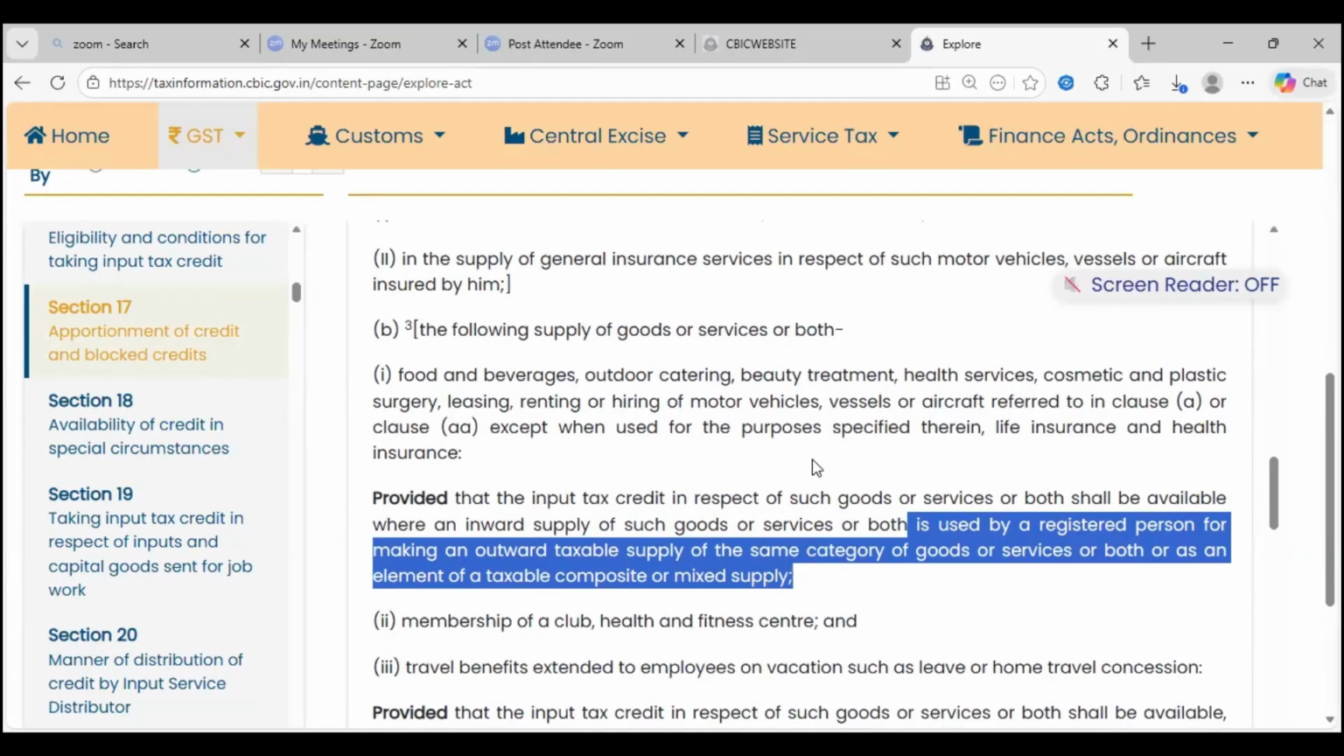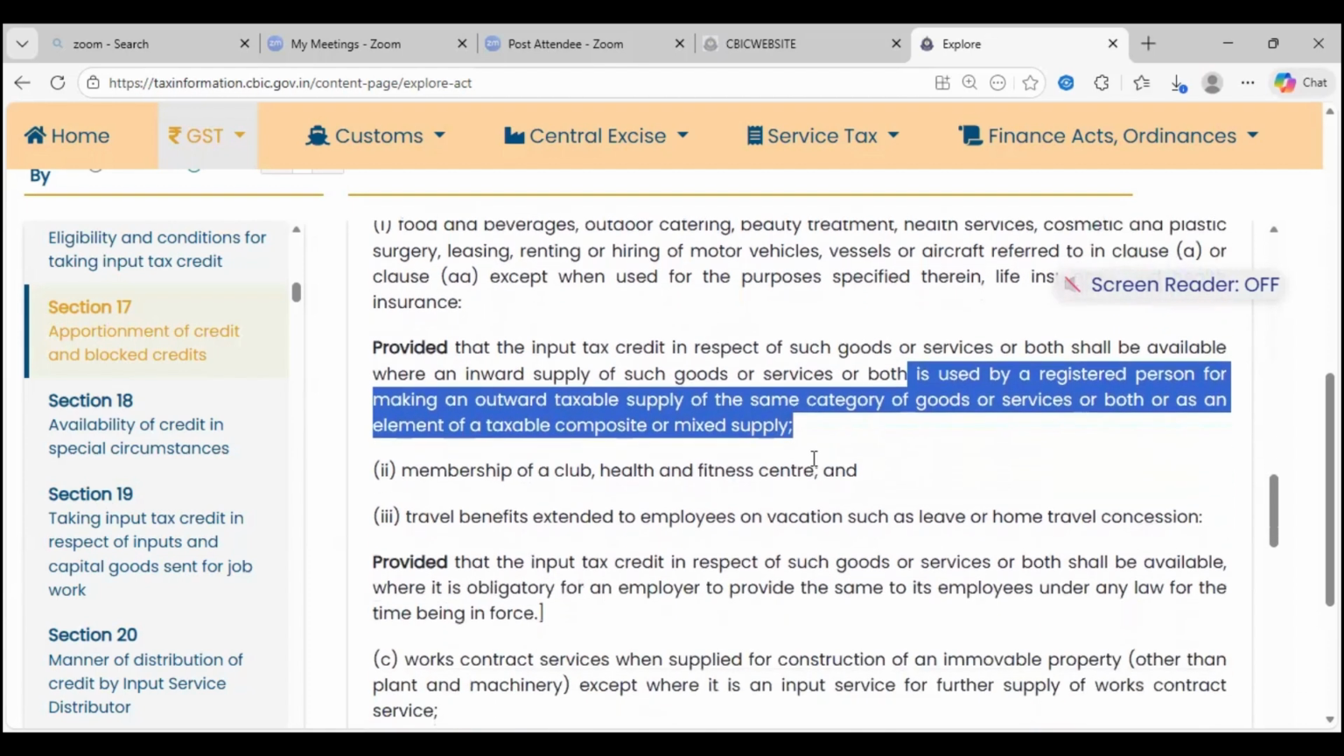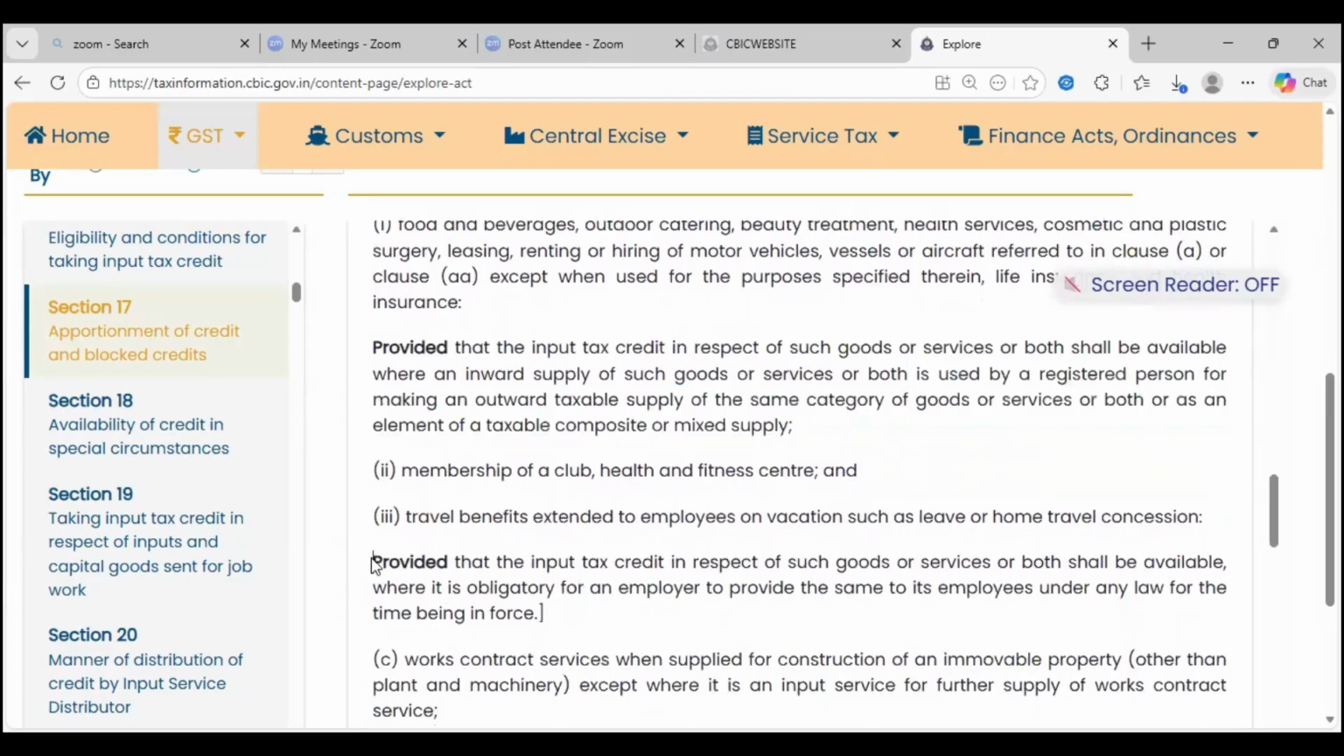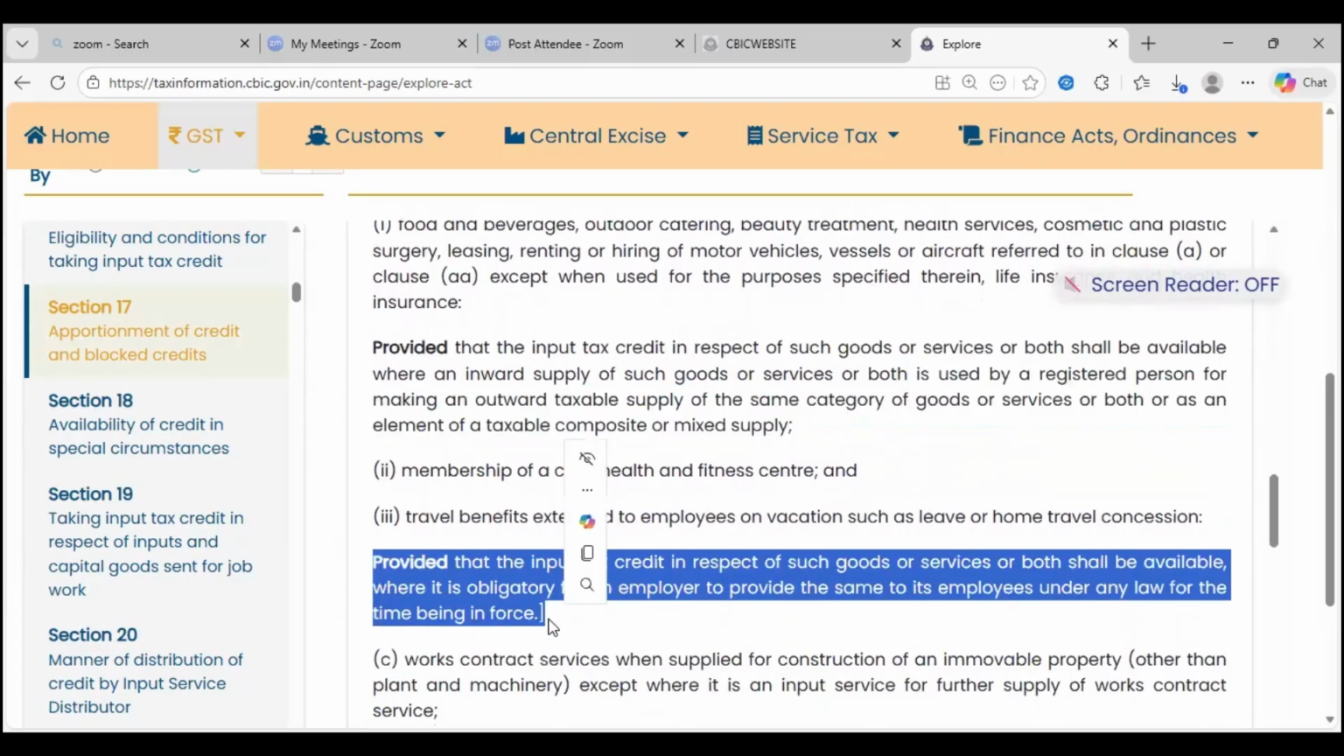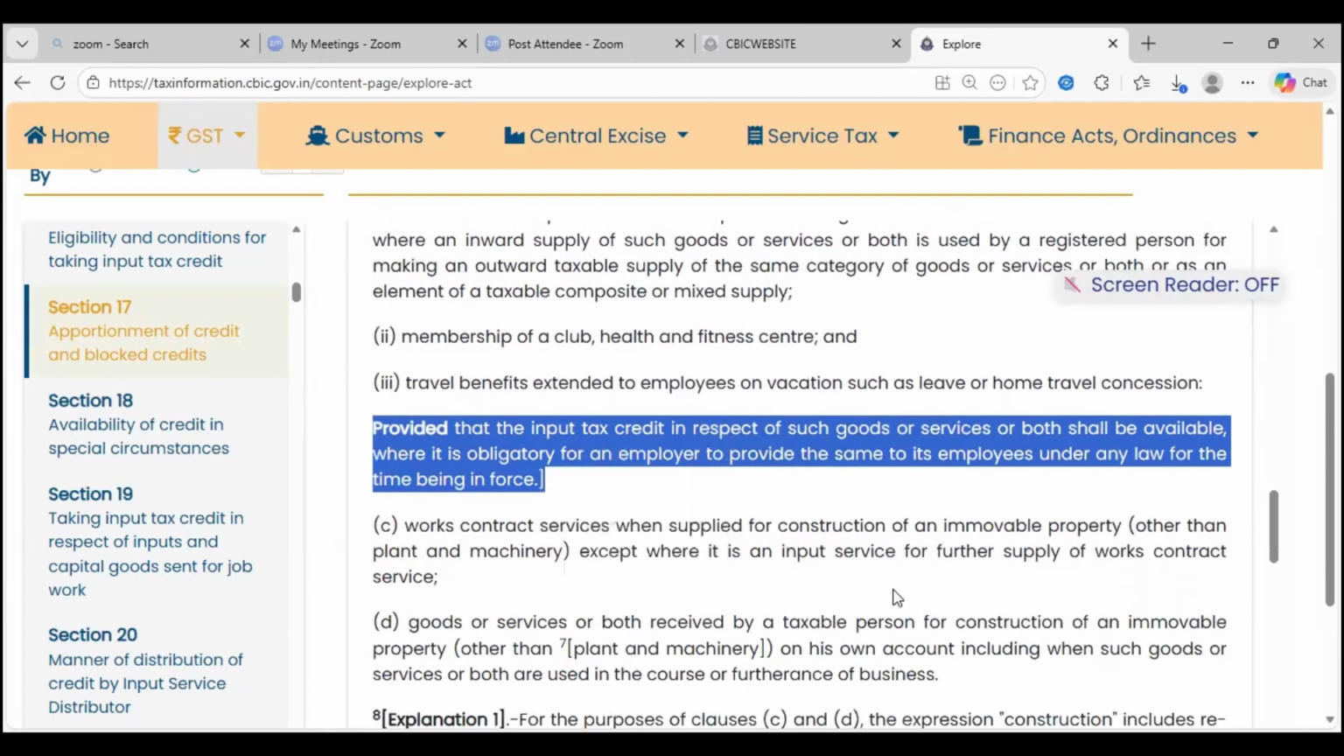Similarly, food. My factory is away from the city, there is no food available, and I have to provide a canteen, which is mandated by law. Here they say, provided that ITC in respect of such goods and services shall be available where it is obligatory for an employer to provide the same to its employees under any law for the time being in force. If my company is under the Factories Act and I have to provide a canteen, then I can claim input tax credit on outdoor catering.